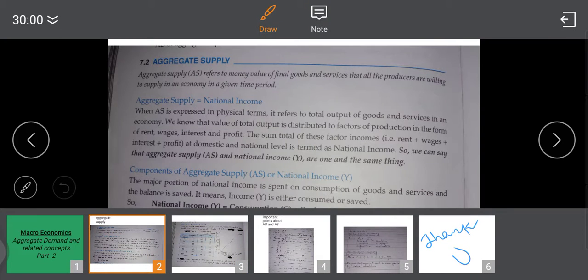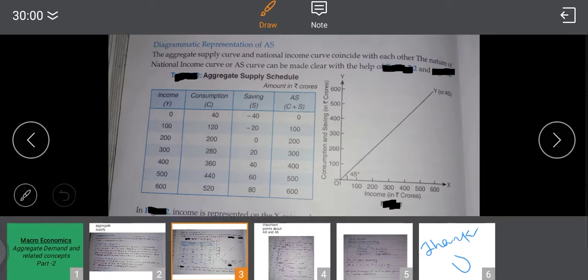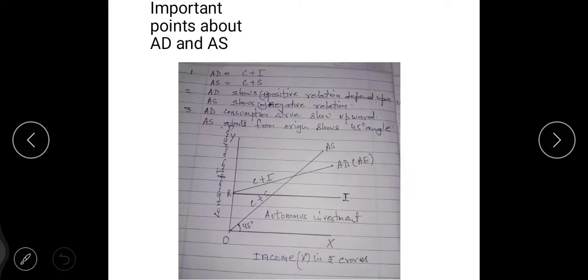Now see the diagrammatic presentation given over here. On the x-axis, we will represent the income Y. Income starts from 0 to 600, children: 100, 200, 300, 400, 500, 600.